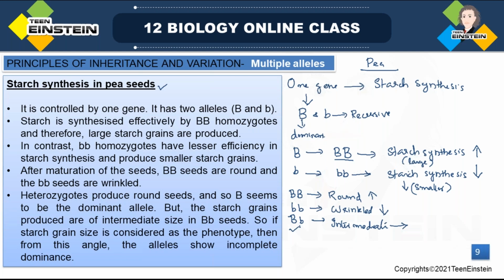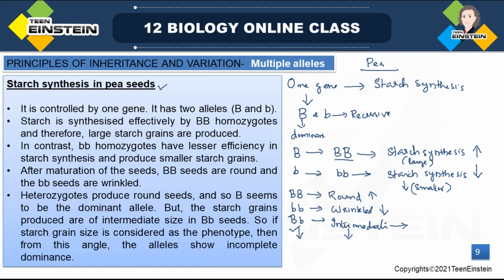But here in heterozygous condition, that shows a different expression. That shows round seed, but the starch grain size is intermediate. Here you can see intermediate. So that's why it is called incomplete dominance. Okay, here the dominance is incomplete.